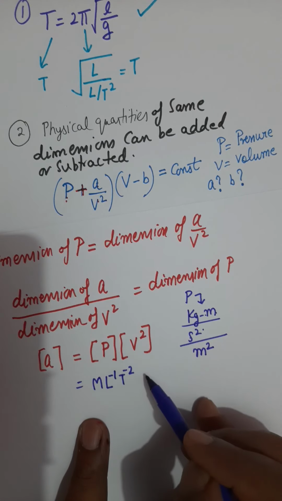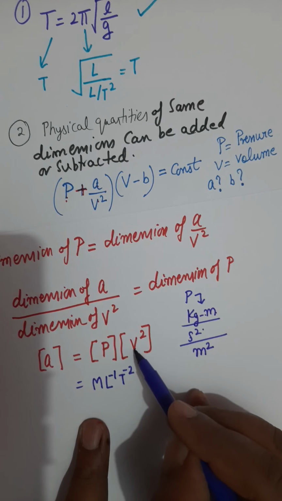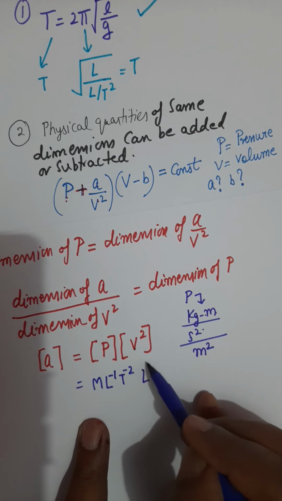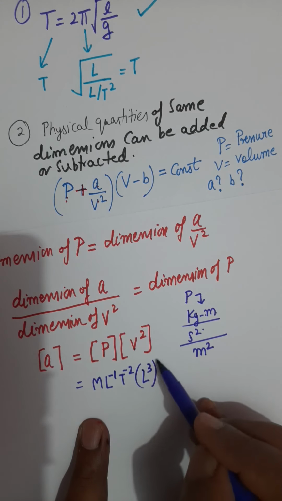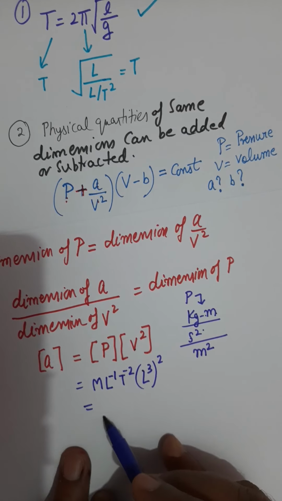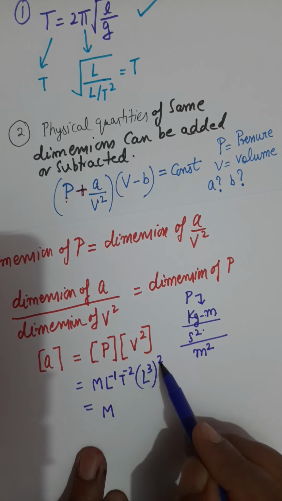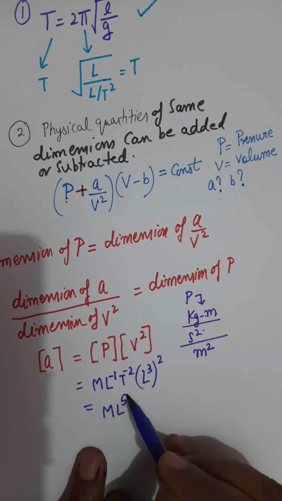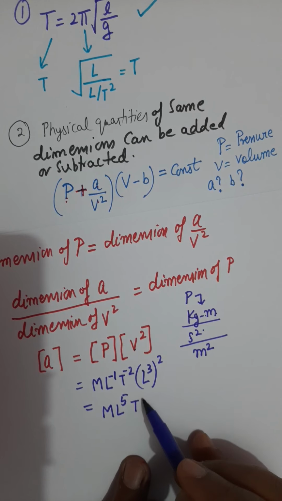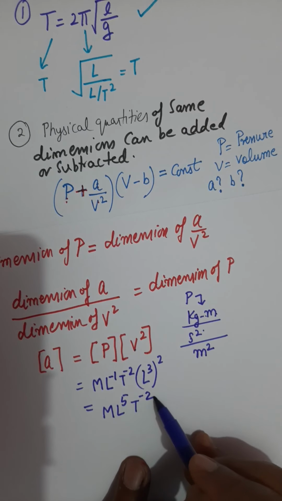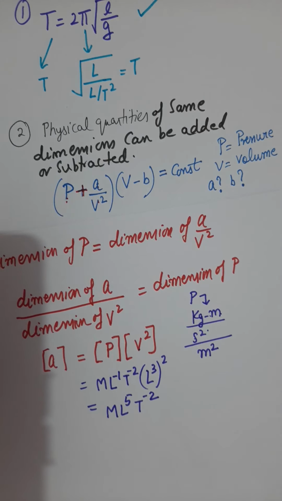Then V square: volume is meter cube, so it is L cube, and the square of that is L to the 6. Using algebraic rules and exponent properties, overall you get M L to the 5 T to the minus 2. So this is the dimension of quantity A.